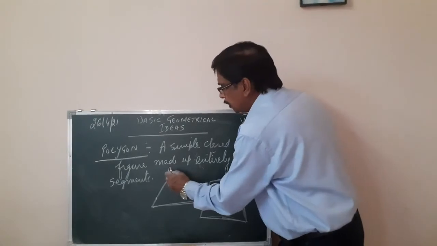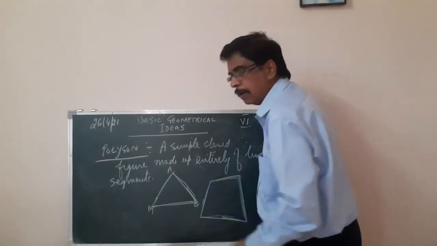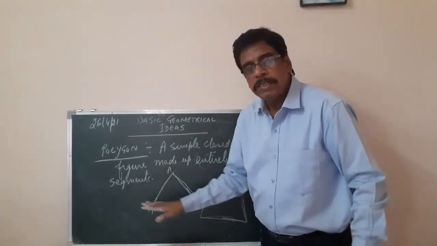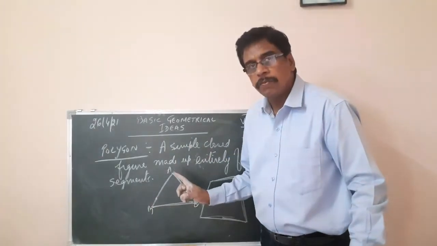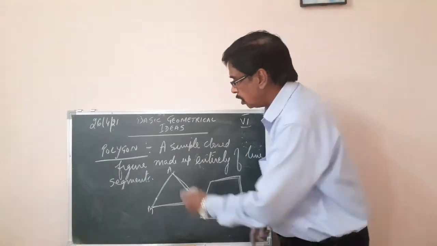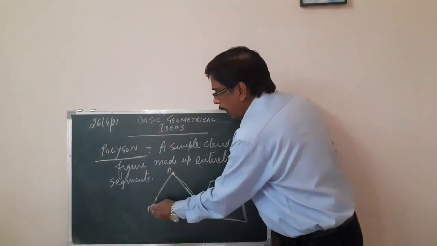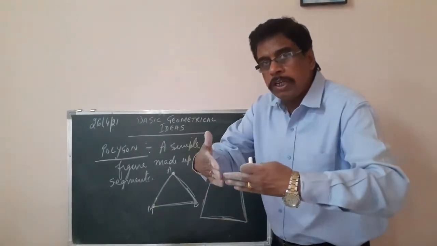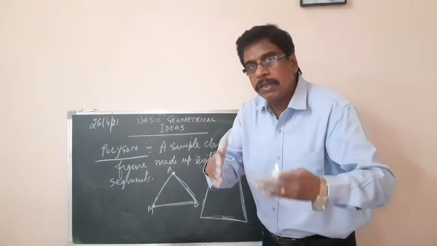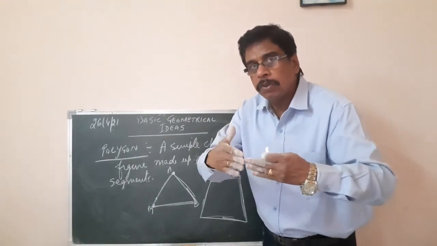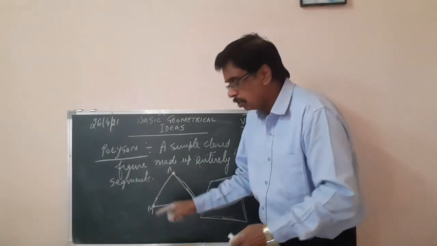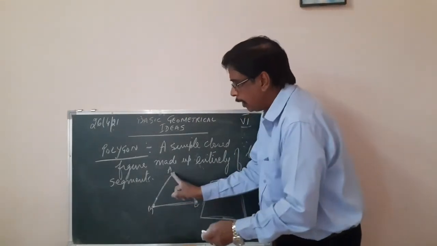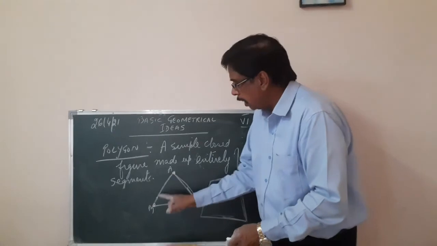You can name it as A, B, C. AB is the side, BC is the side, CA is the side. It has three sides. Vertices, this is the vertex. Where two line segments join each other, that is known as the vertex. An angle is formed over there. Where the angle is formed, that is called the vertex. So it has three vertices. 1, 2 and 3.